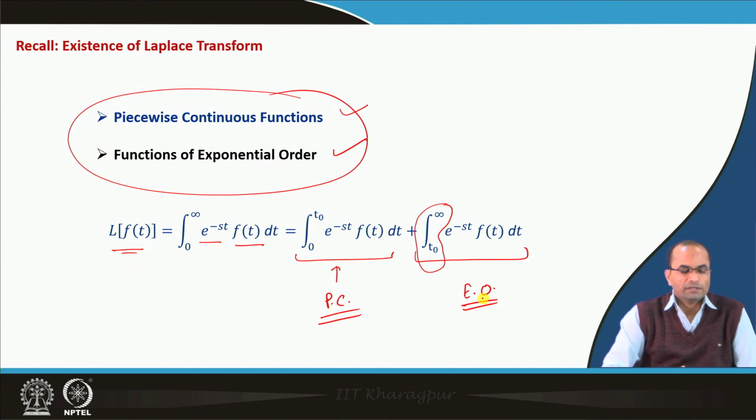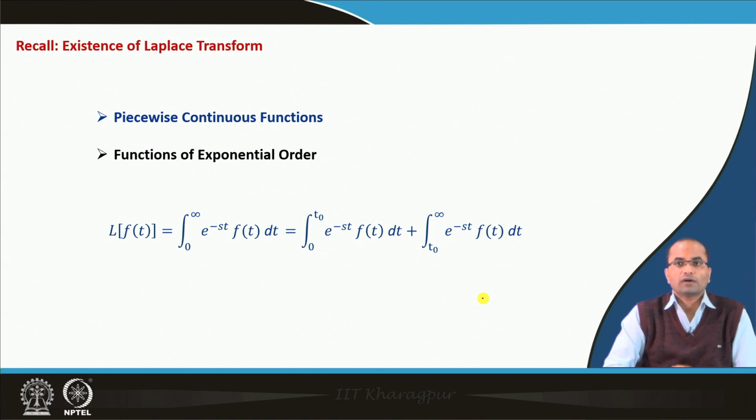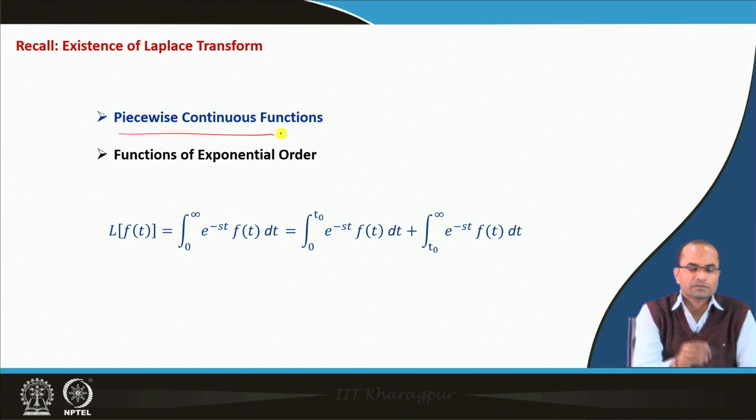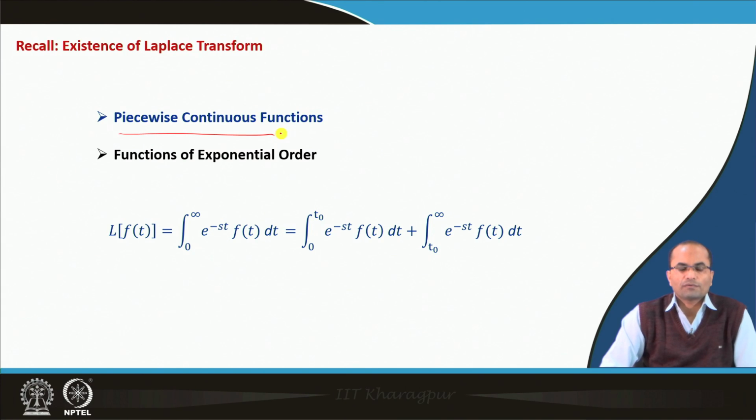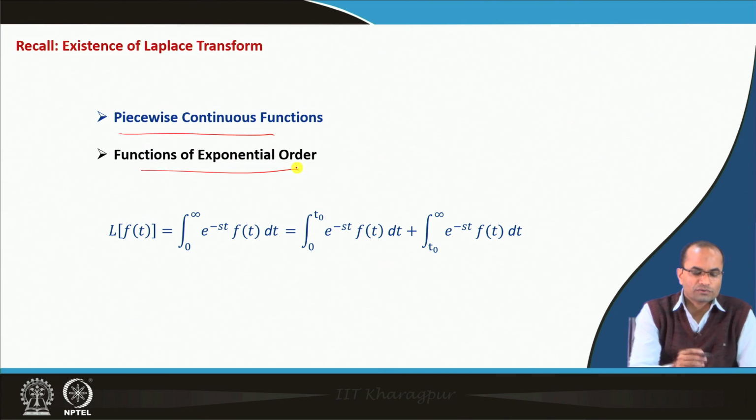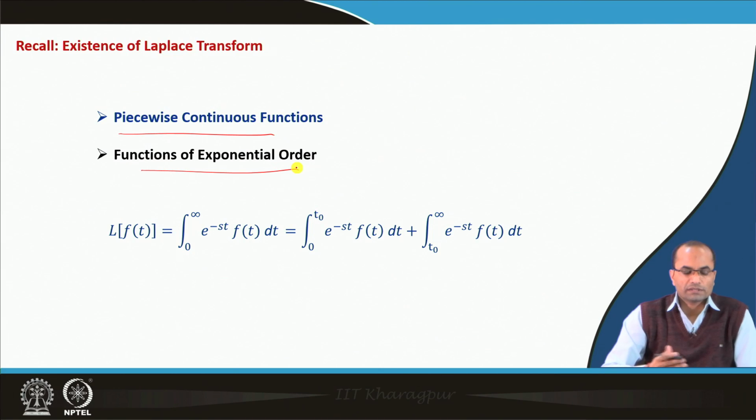As a whole we discussed that these two conditions are sufficient conditions for the existence of the Laplace transform, but they are not necessary, and we have shown some examples where the function was not piecewise continuous and the Laplace transform exists. Also the function was not of exponential order, but still the Laplace transform exists.